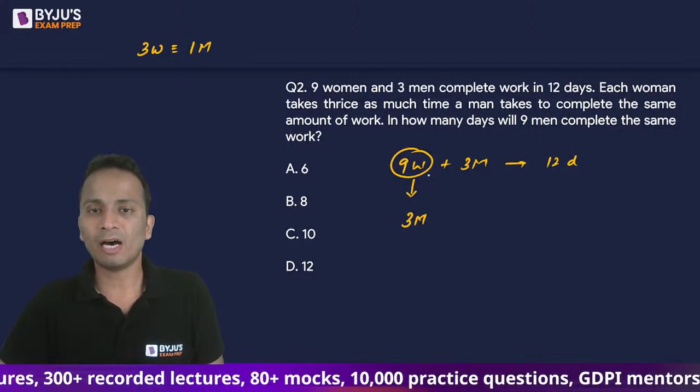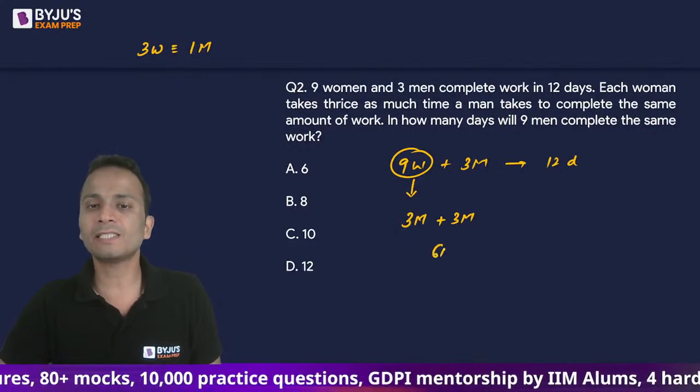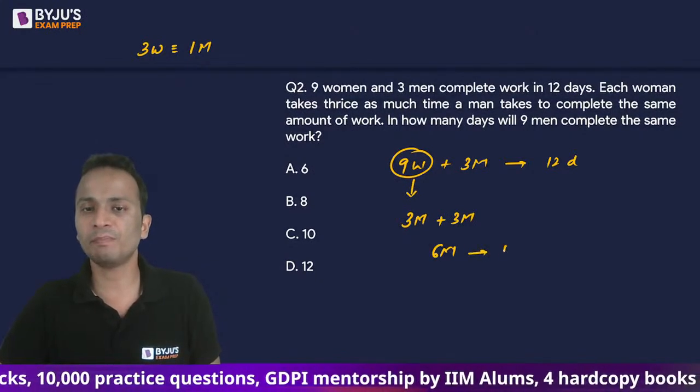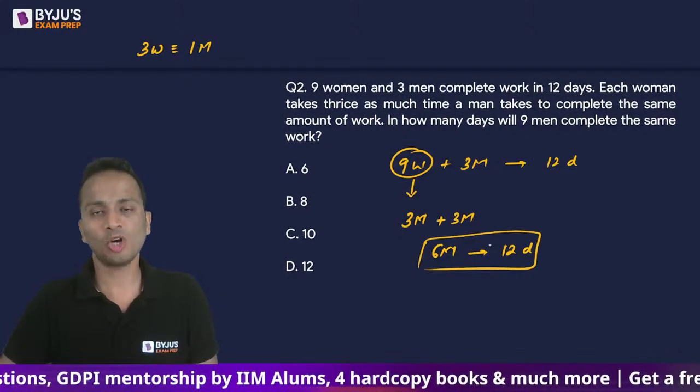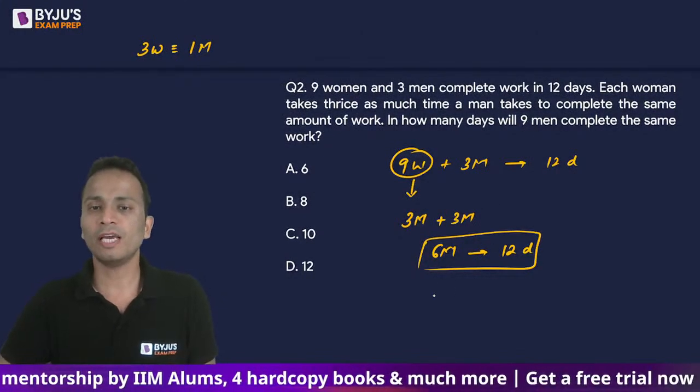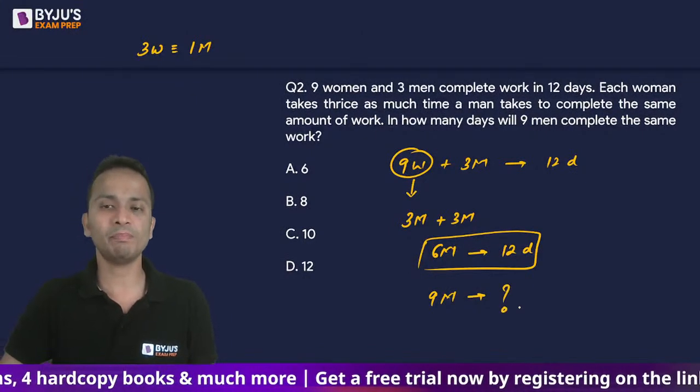Okay. Now 3 men and 3 men, that means 6 men can finish the piece of work in 12 days. This is given to us. Now we'll have to find out in how many days 9 men can finish the same piece of work.